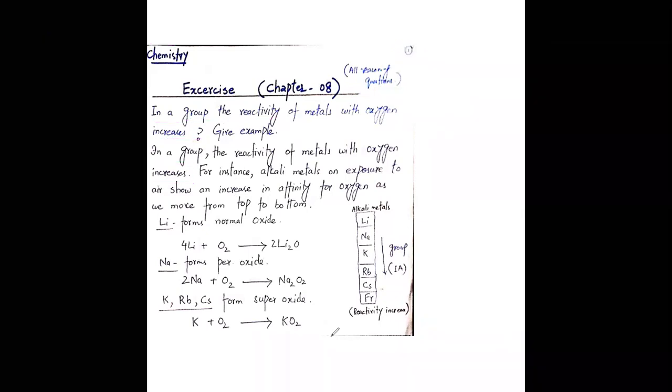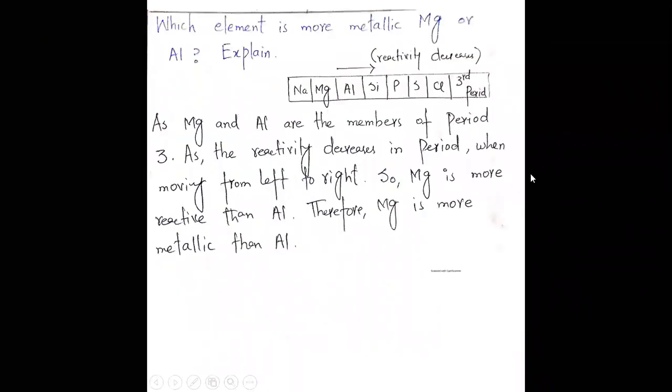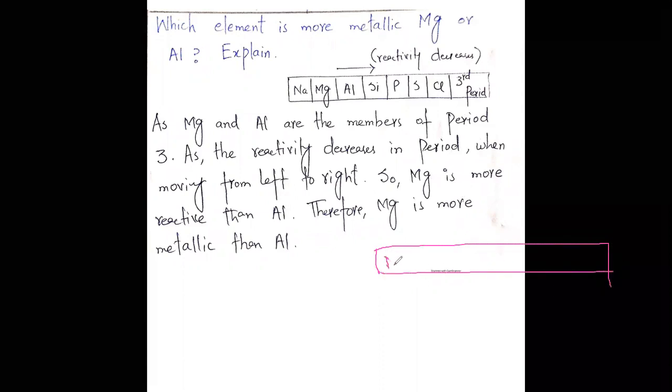Now the second one is, which element is more metallic, magnesium or aluminium? First we have to consider whether they are in the same group or period. For example, sodium, magnesium, and aluminium are in the third period. First is sodium, magnesium, and aluminium, and it will move forward.